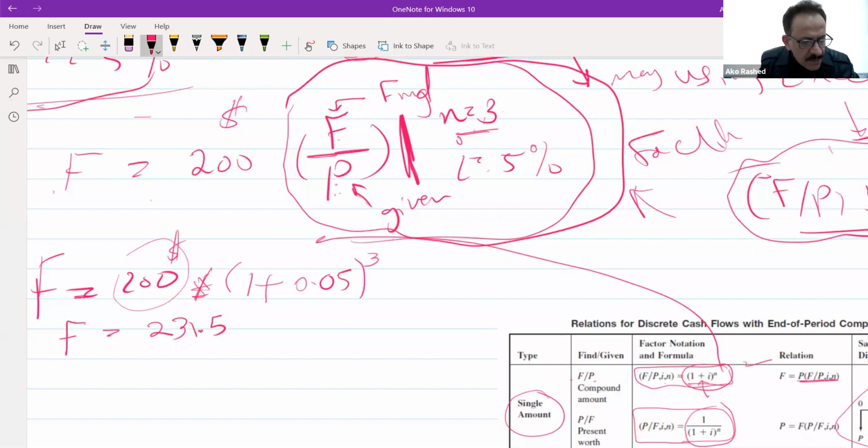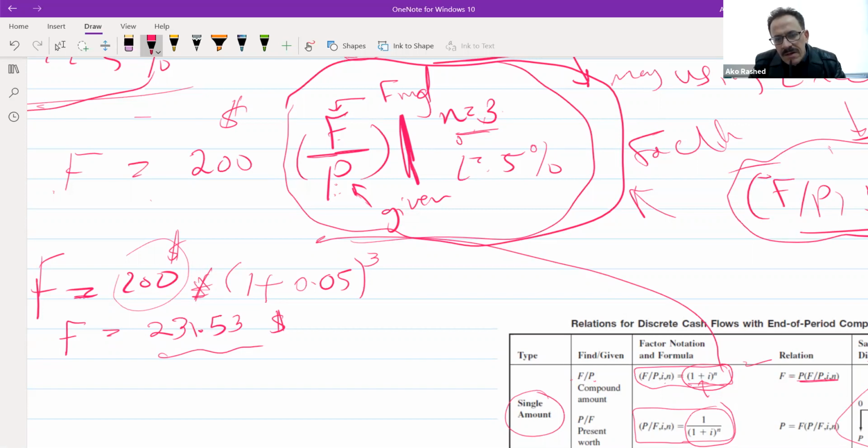I'm advising you to use 2 digits because it's in terms of dollars, and we want to be precise for cents. So the $200 now, if you invest it for 3 years, will become $231 right after 3 years.